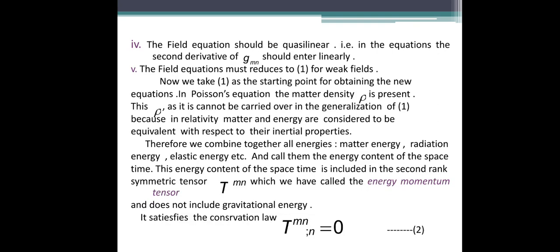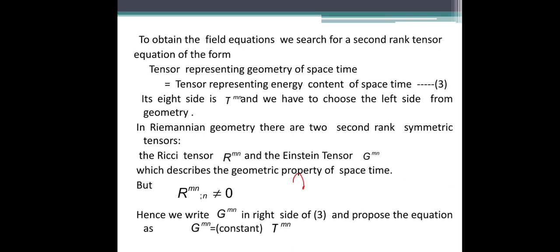It satisfies the conservation law T upper mn semicolon n equals 0. This conservation law is nothing but the divergence of T_mn, which you saw in the definition of divergence in Riemannian geometry previously, right? So the divergence of the energy momentum tensor is equal to 0. To obtain the field equation, we search for a second rank tensor, because we require the second order partial derivative.